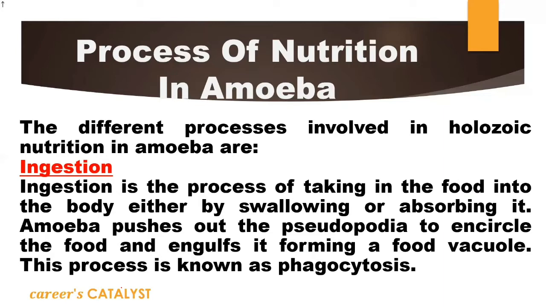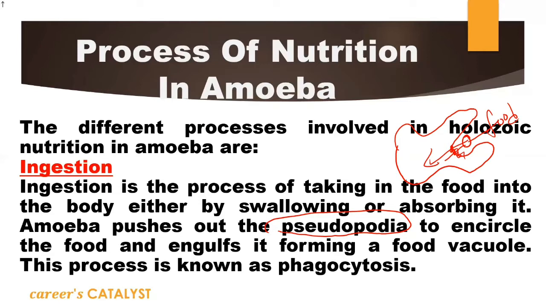The process they use is that at first they form pseudopodia. We already know about this. Pseudopodia is a formation which, I'm just showing the diagram, will be easy to understand. This arrangement is done by their irregular-shaped body so that they can engulf their food. Suppose this is the food, so they will first form a pseudopodia-like structure. You can see this as a false mouth also, and then it will engulf that food by rupturing the membrane. After rupturing the membrane, the food will come inside, and then the remaining process will start.